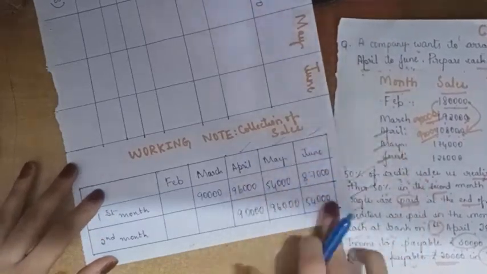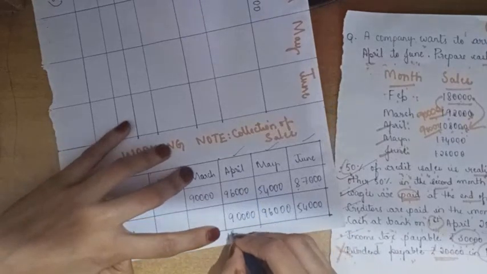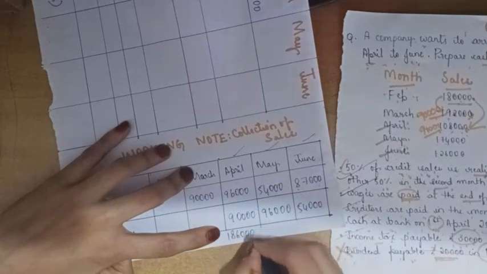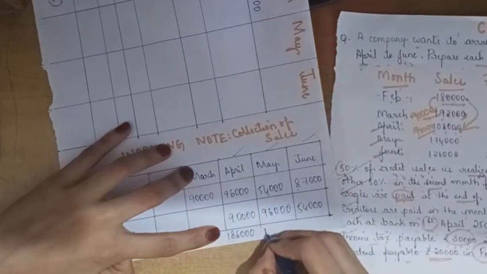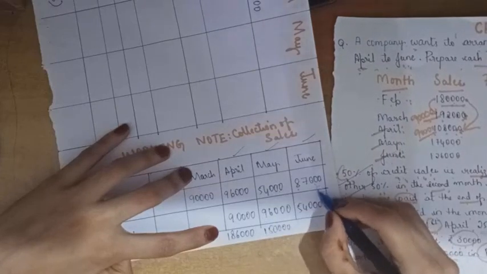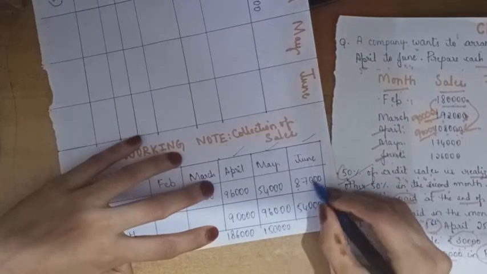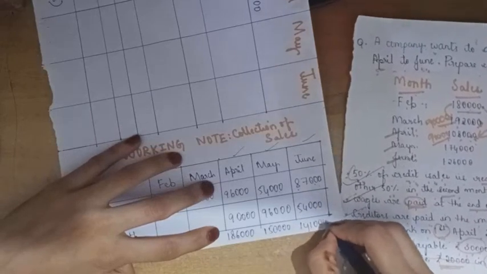So this is enough. So 96,000 plus 90,000 will be 1,86,000. 54,000 plus 96,000 will be 1,50,000. 87,000 plus 54,000 will be 1,41,000. Okay.